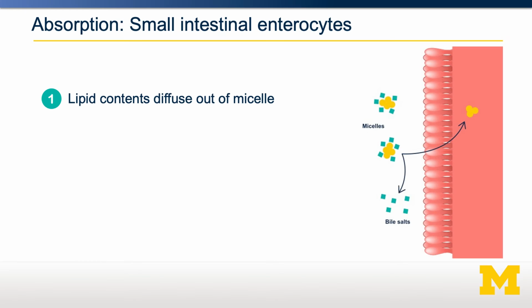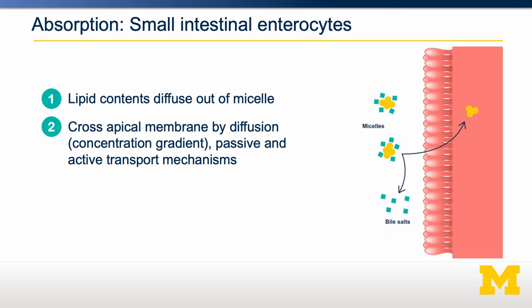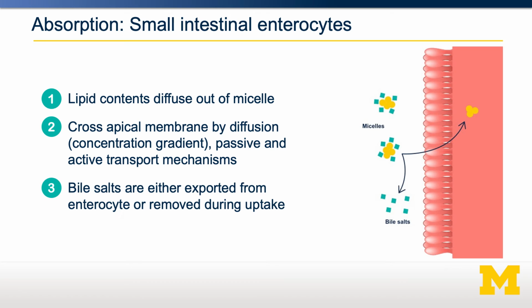Some people believe that there are actual transporters on the surface of the enterocyte that facilitate this diffusion. Other people argue it's mostly passive diffusion from the lumen of the gut into the enterocyte. But either way, the lipid contents get into the enterocyte, whereas the bile salts, which are amphipathic, cannot cross that membrane barrier. The bile salts are then free to be recirculated and used over and over.